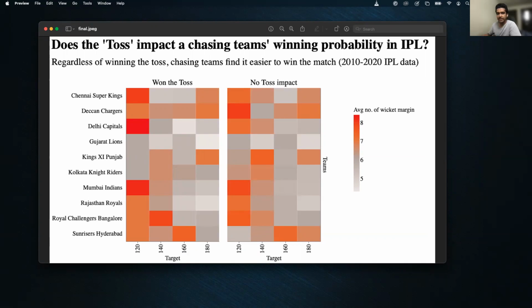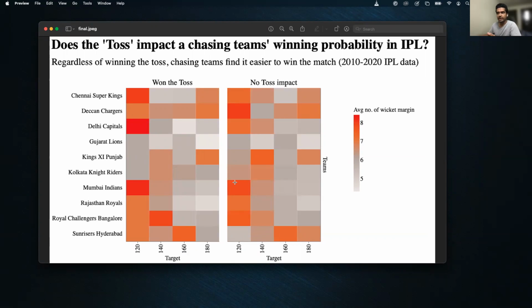I also faced some challenges while creating this chart, especially with the data cleaning. I did not include 3 teams which only played a season or two and lacked the data. Also, targets less than 100 and more than 200 were very rare in the tournament, so I omitted them as well.